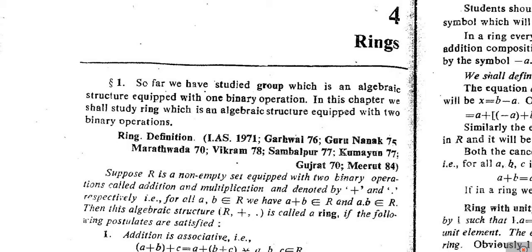Rings is again an algebraic structure. So first of all we'll revise what is meant by the algebraic structure.